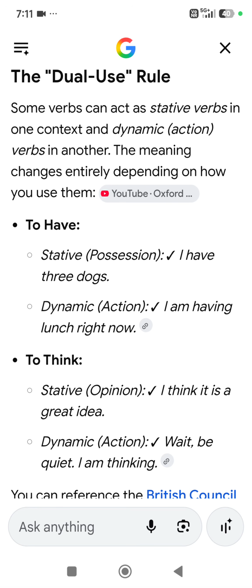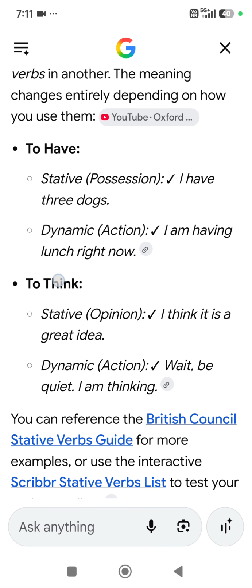Some verbs can act as stative verbs in one context and dynamic action verbs in another. Means these very verbs sometimes act as a stative verb, and in another situation the same verb is used for action. So this is dynamic. The meaning changes entirely depending on how you use them.